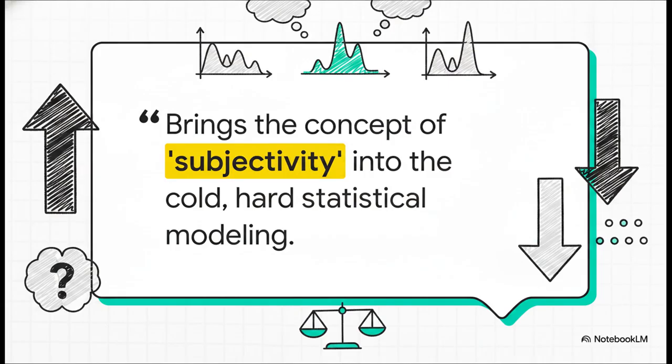You basically start with a hypothesis, you assign a degree of belief to it based on your own domain expertise, and then, as new data rolls in, you adjust. If the data supports your idea, your probability goes up. If it contradicts it, the probability goes down.